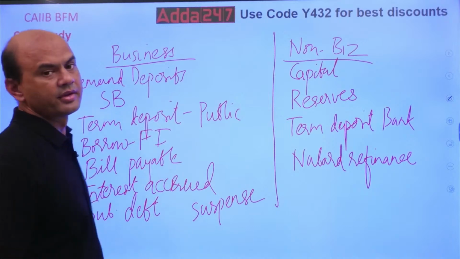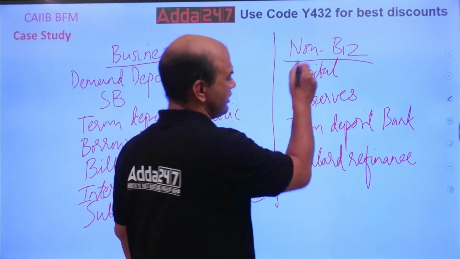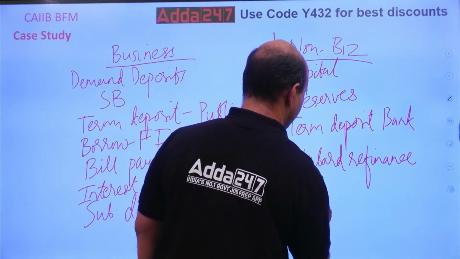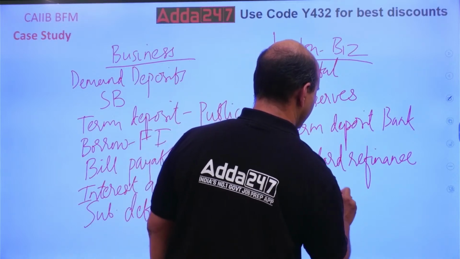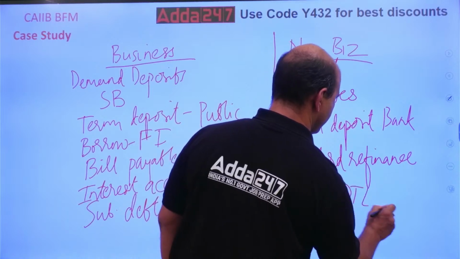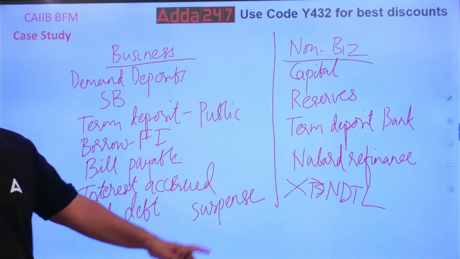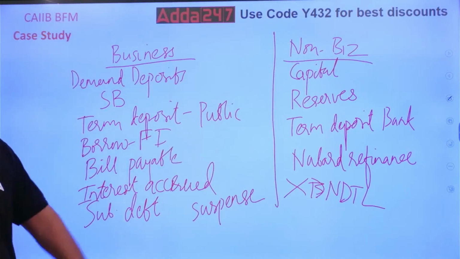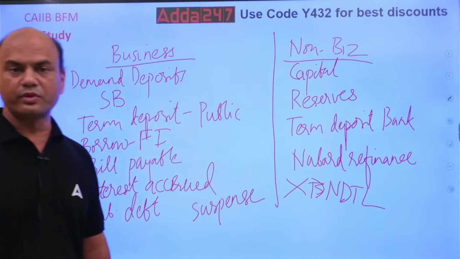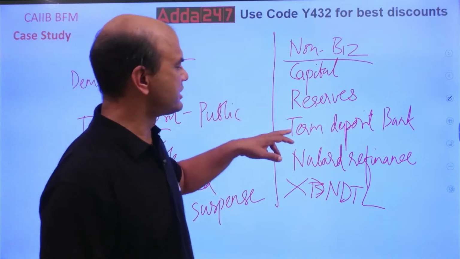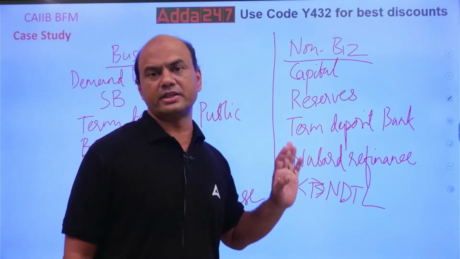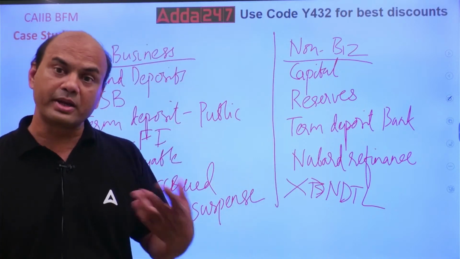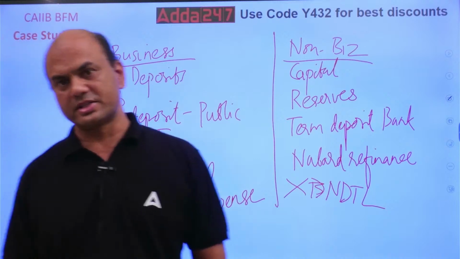So this part will not be part of NDTL, and this part will be under NDTL. Which are these four? Capital, reserves, term deposit bank and NABARD refinance. These will not be taken up for NDTL calculations. Got it?